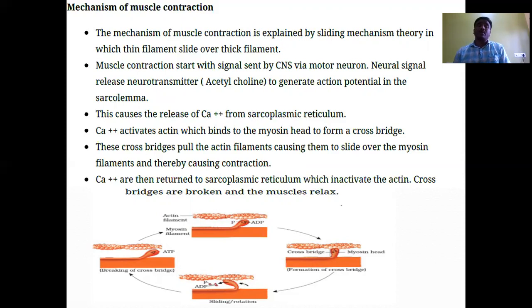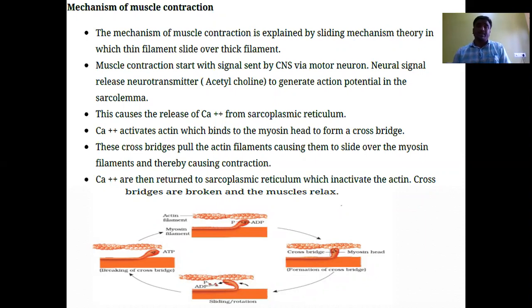The calcium ions stimulate movement of synaptic vesicles toward the presynaptic membrane, and these synaptic vesicles fuse with the presynaptic membrane and release neurotransmitter into the synaptic cleft. Then this neurotransmitter binds with the receptors present on the sarcolemma. When the neurotransmitter acetylcholine binds with the receptors of the sarcolemma, it generates the action potential in the sarcolemma.